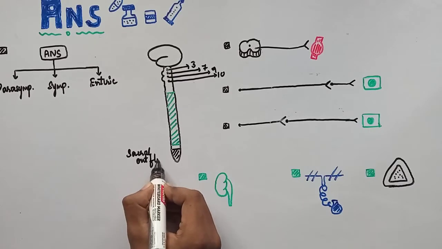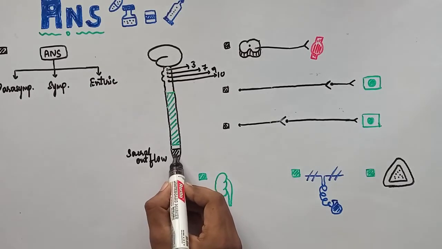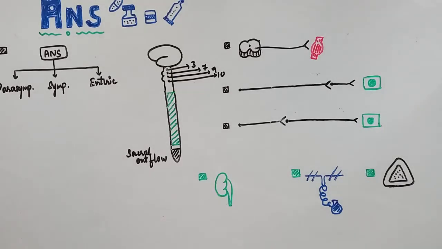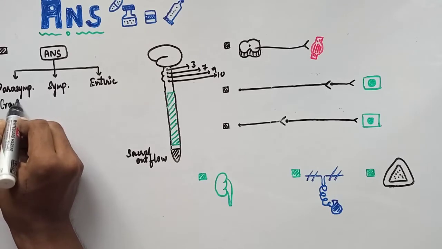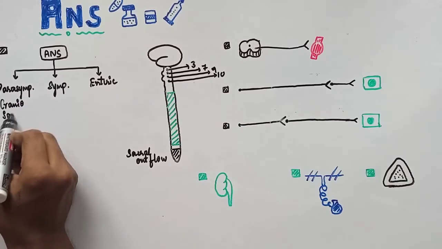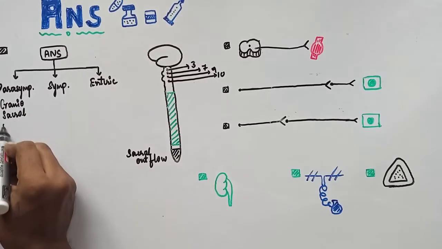Outflow means the nerves that emerges from the sacral region. Okay, parasympathetic nervous system is also called as craniosacral outflow. Craniosacral outflow, right?